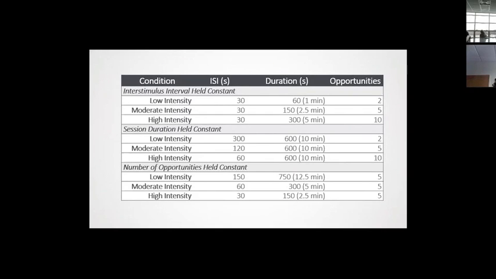The session duration held constant, low intensity, that means everybody gets a 10-minute session, but you're getting only 2 trials in that time period. What's happening between those trials? Yeah, so this was just an activity that was identified as not highly preferred, but that didn't result in problem behavior by the parent. So for these kids, it was things like doing a puzzle, playing with not their most preferred toy, that was used as the reinforcer.